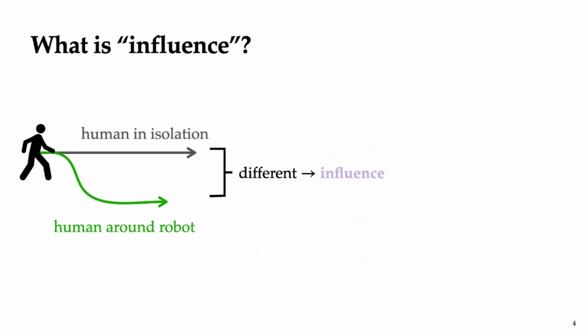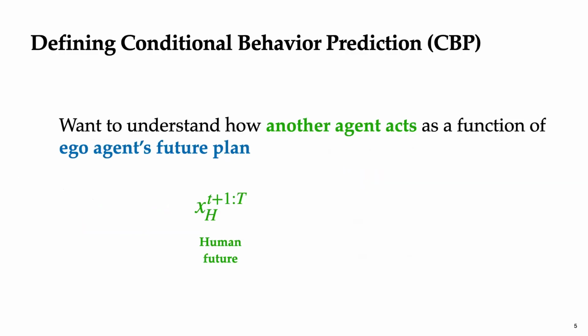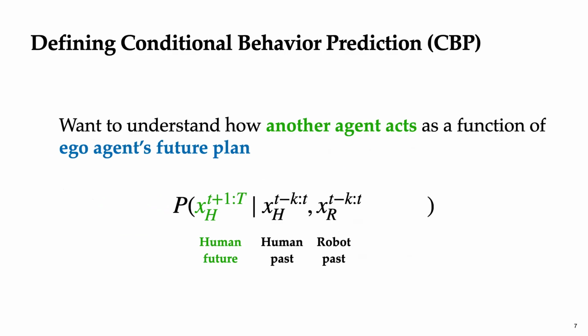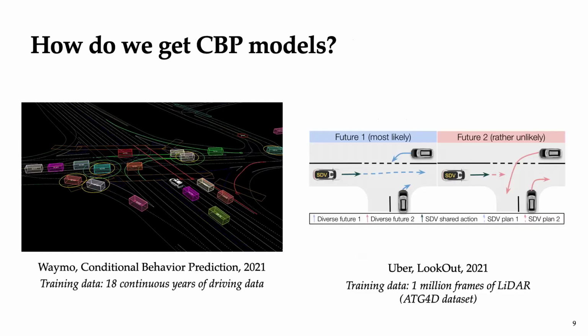Specifically in this work, we think about a particular definition called conditional behavior prediction, where we want to understand how another agent acts as a function of our ego agent's future plan. So in HRI, we want to predict the future trajectory of the human probabilistically, conditioned on the past trajectories of the human and the robot, and specifically also conditioned on the future trajectory of the robot. So one question is, how might we get these CBP models?